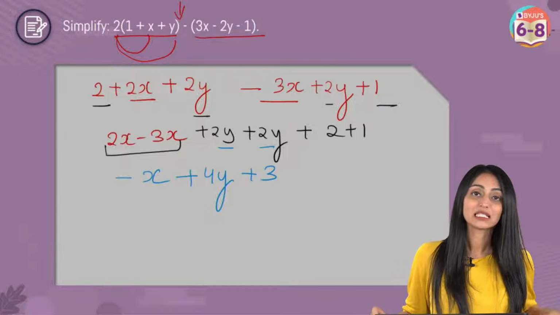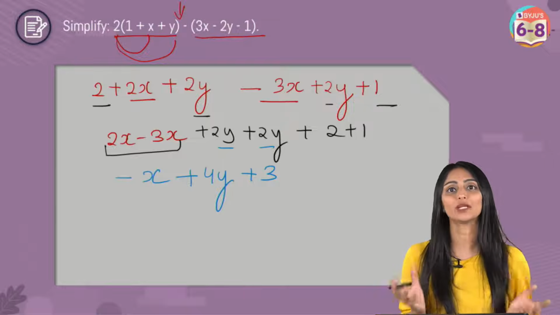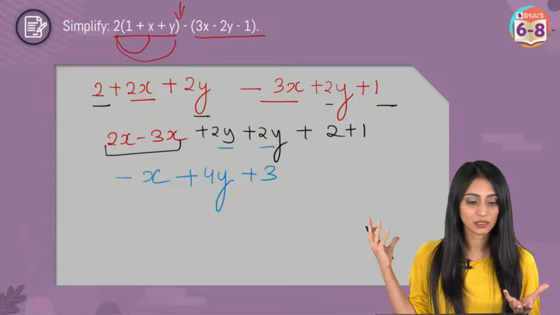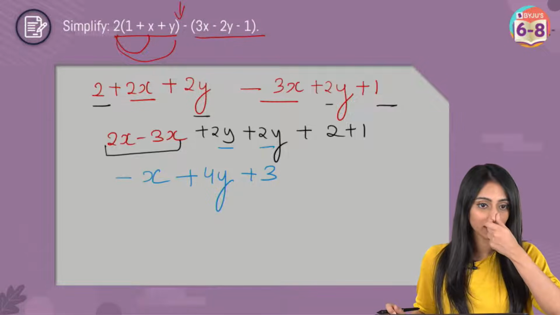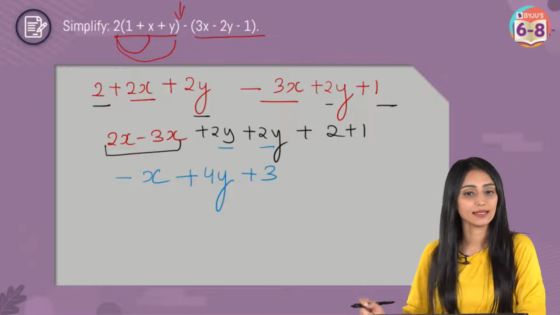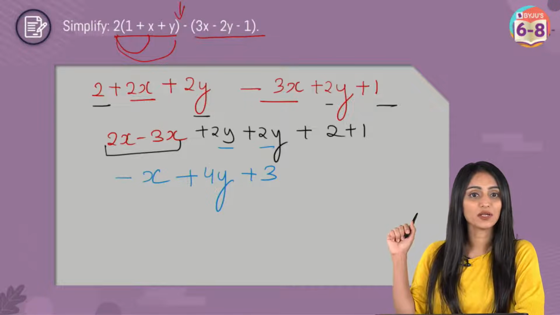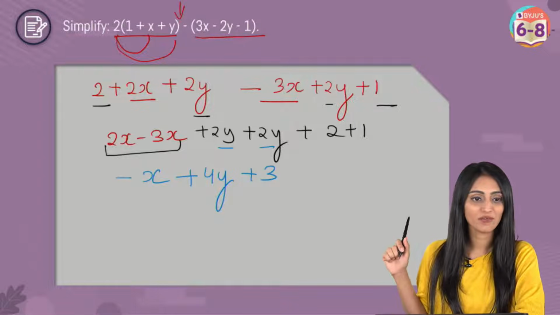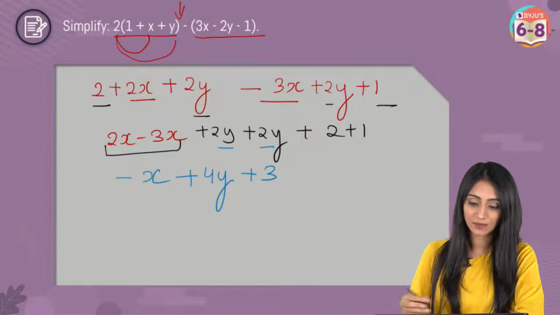That's not possible. See, we can only solve like terms together. I hope you all understand what like terms are. Like 3x and 2x here, these are like terms. 2y, 2y. Variable has to be the same. Yes, that's right. I hope everybody has understood. Whomsoever has got the wrong answer, I hope you have seen where you went wrong, right? It's clear. Awesome. Let's move ahead.